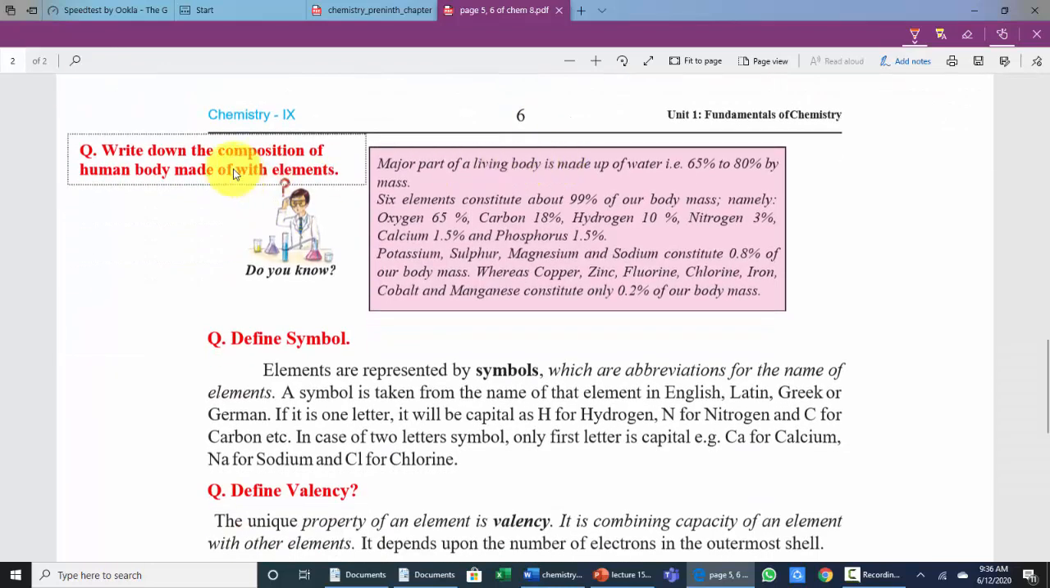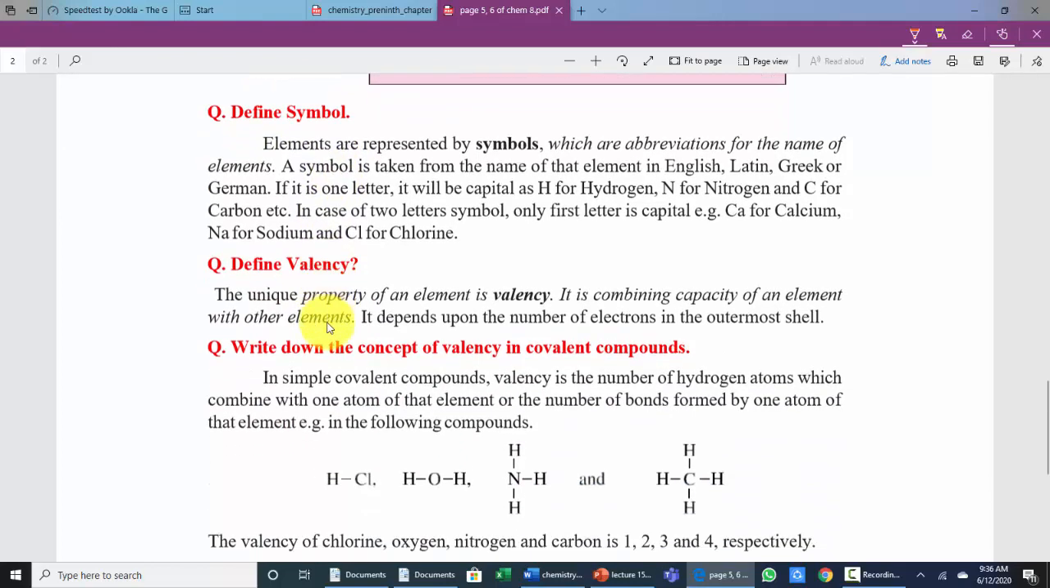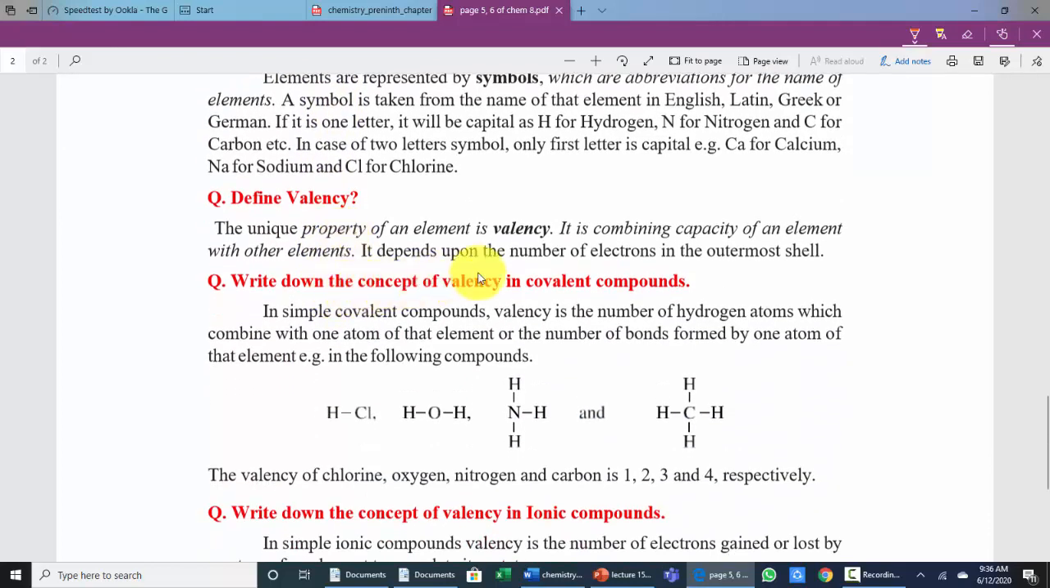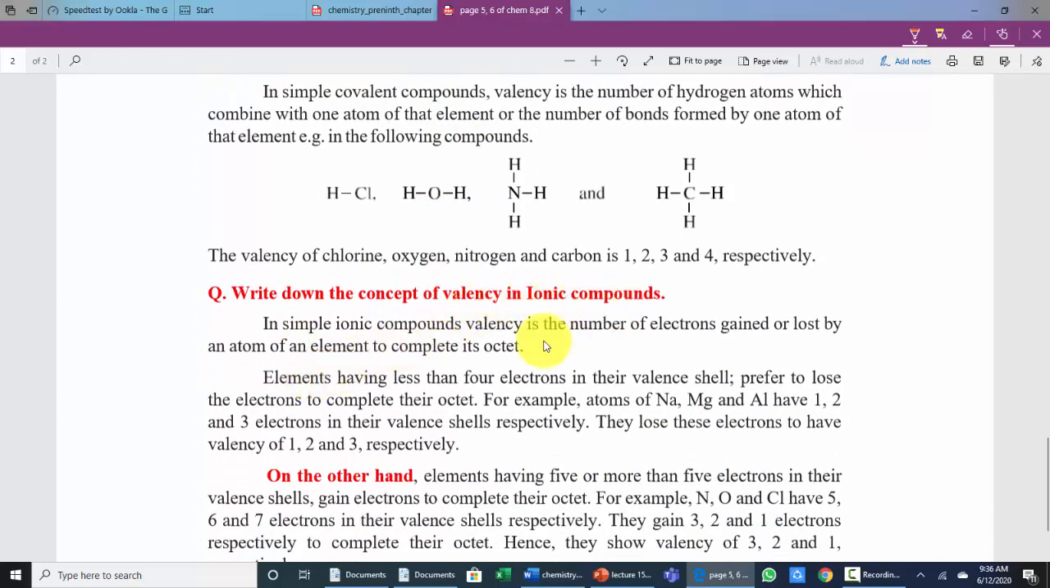And on page number 6, write down the composition of the human body made with elements. And again, define symbol with examples. Define valency. Write down the concept of valency in covalent compounds. Write down the concept of valency in ionic compounds.